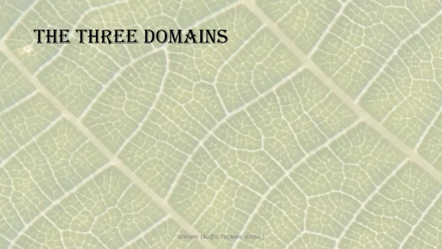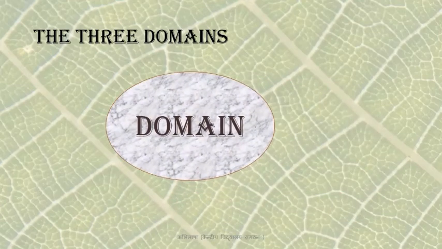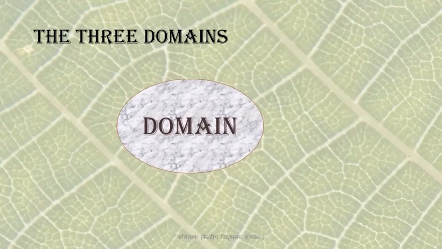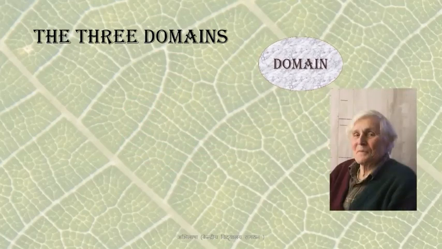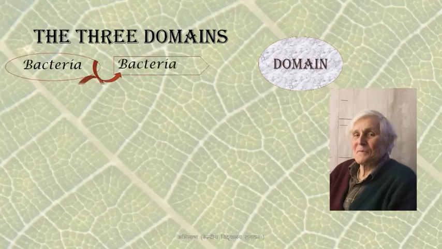Now, if five kingdom classification has so many loopholes, we have to improve upon it. So we came with the domain system. Up till now, we studied that the highest taxonomic rank is kingdom. A higher level was now introduced in 1977 by Carl Woese. He divided the prokaryotes into two groups, bacteria and archaea. This was based on evolutionary relationship, and the evidence for this came from ribosomal RNA structure.